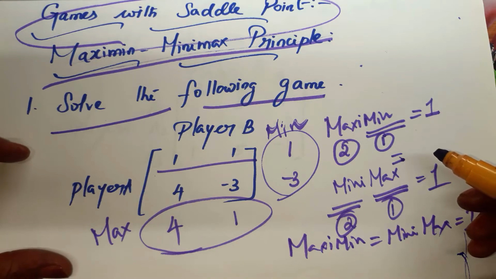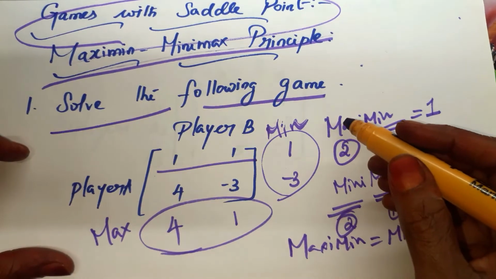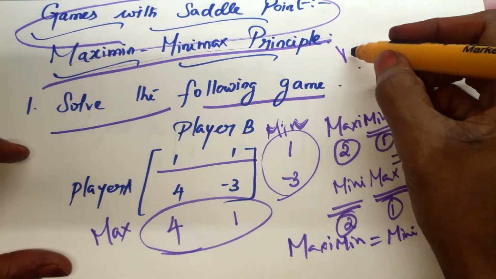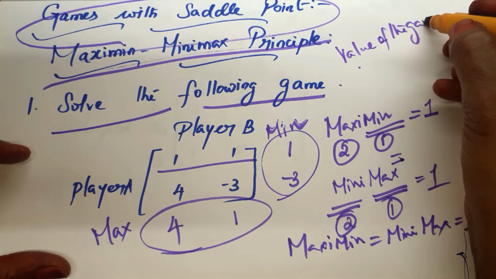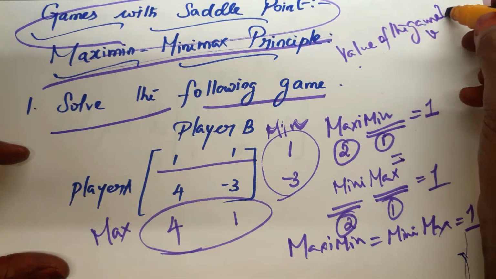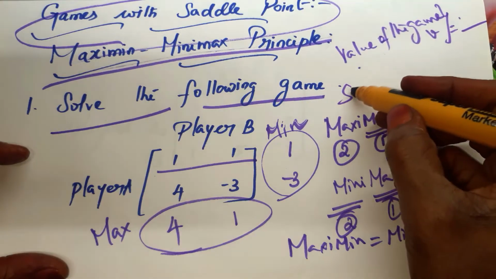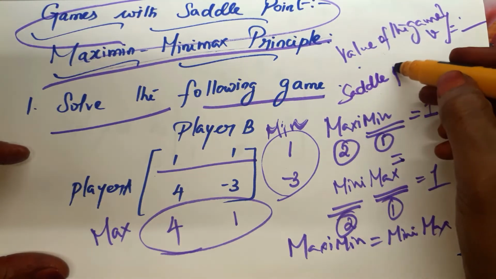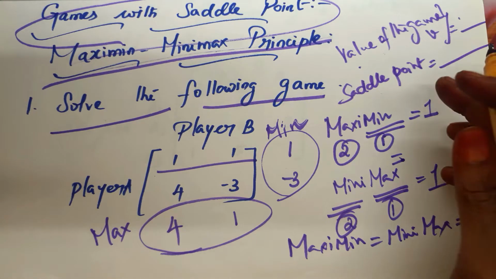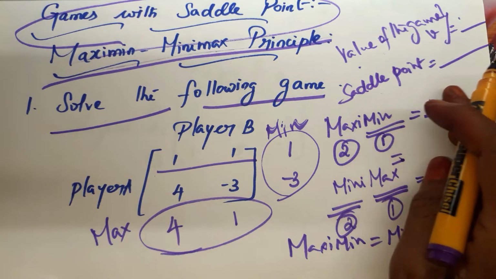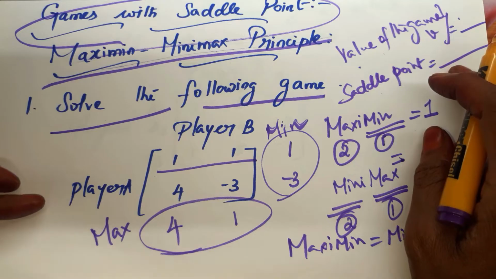And if they are asking you to solve, there are two things we have to find. One is the value of the game, the notation we use is small v, and the saddle point. This is the position where the value of the game lies in the payoff matrix, that we have to mention. So these two answers we have to give.